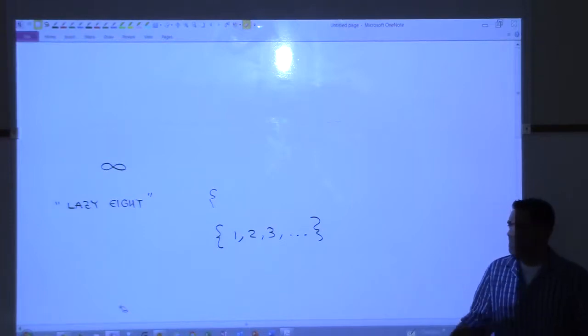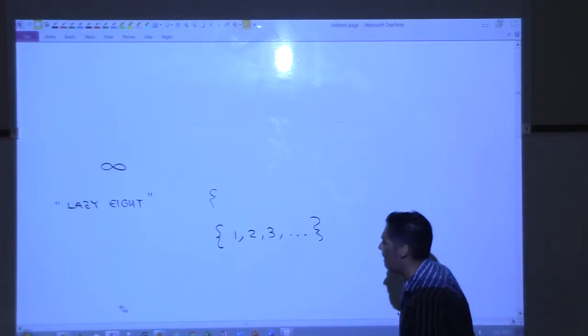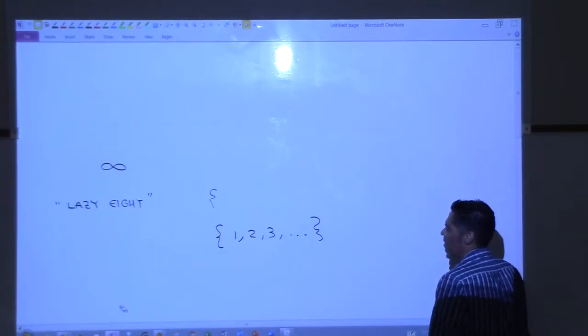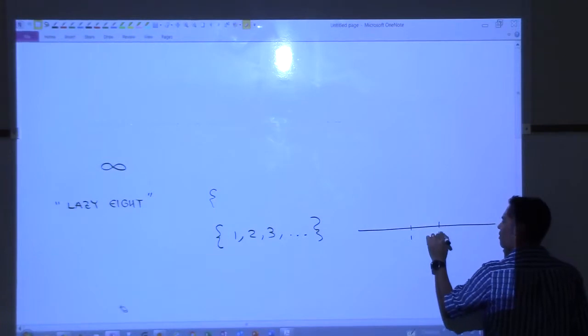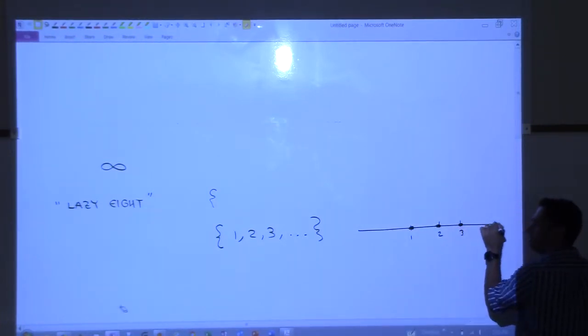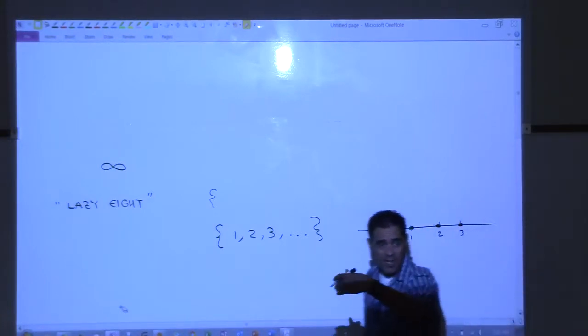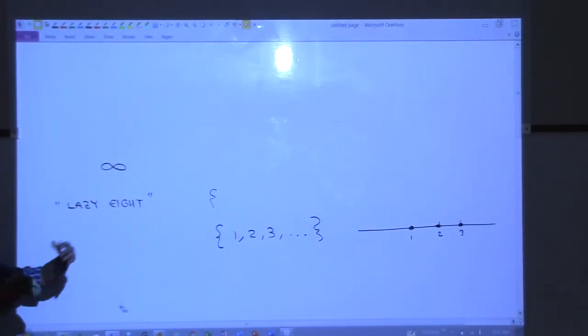4, 5, 6. That is an infinite set of numbers, right? That's an infinite set of numbers. If I visualize that, like if there's a number line, there's 1, there's 2, there's 3. So every point on this number line, right, out this way, that would be an infinite set of numbers. So that gives us some idea of infinity. It's almost like you're counting forever.